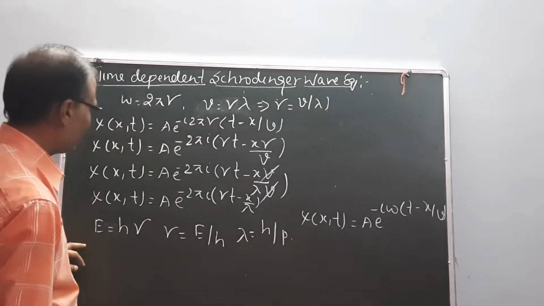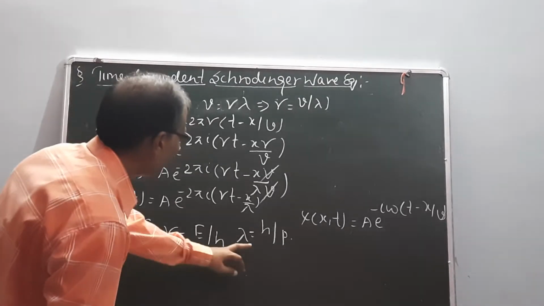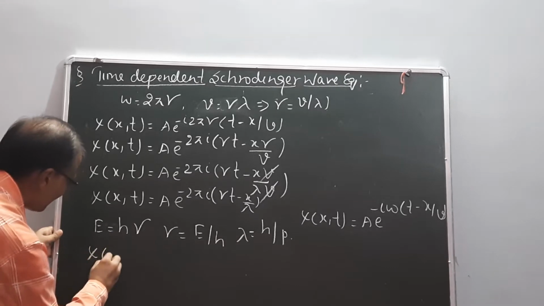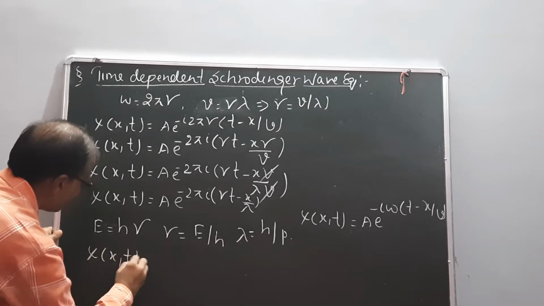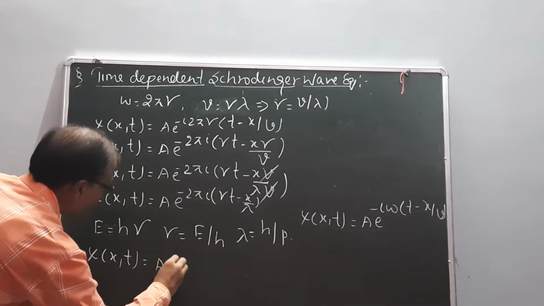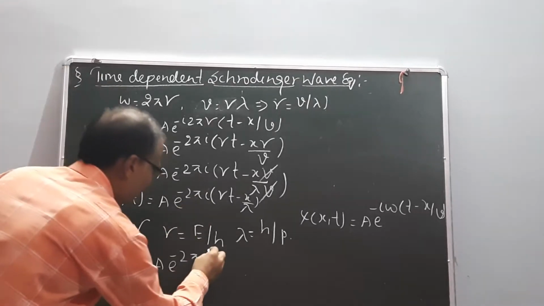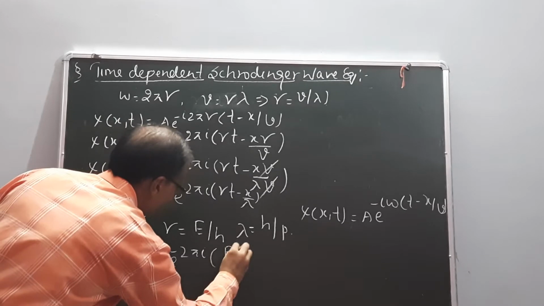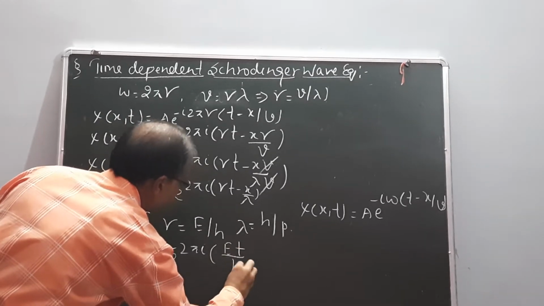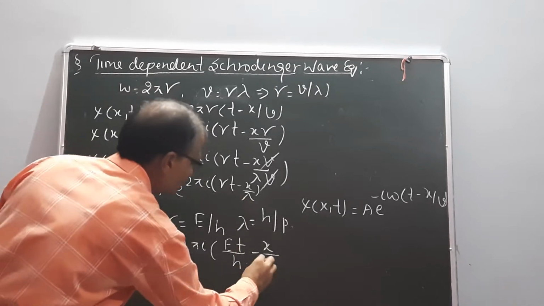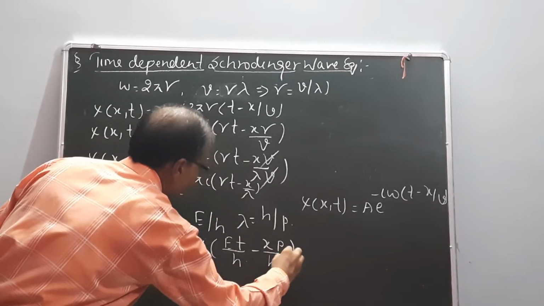So the values of nu and lambda are put in the above equation. The equation is psi(x, t) equal to A e to the power minus 2 pi i, with the value of nu, (Et upon h minus x), and the value of lambda, (h into p).